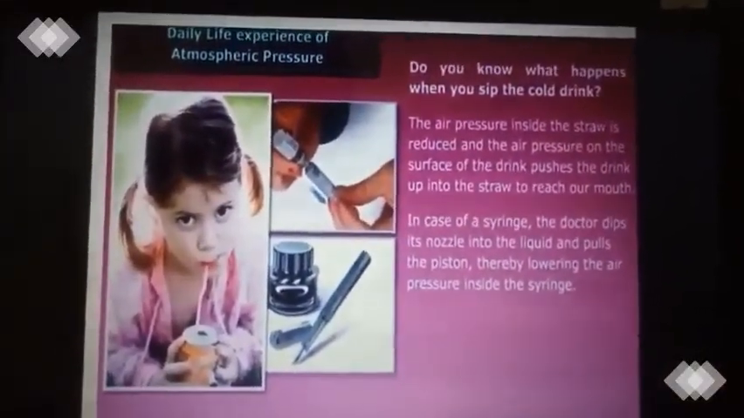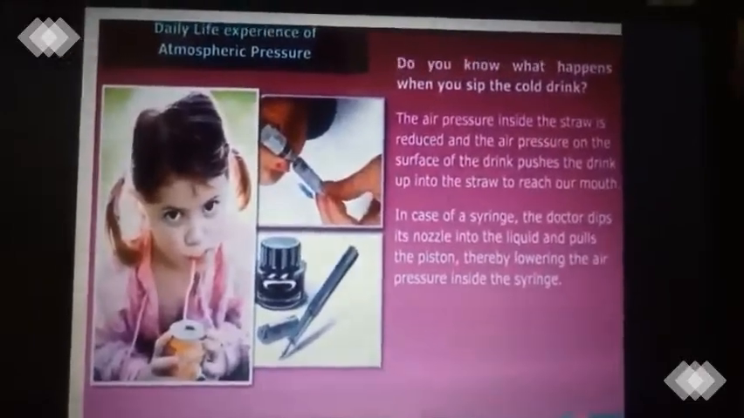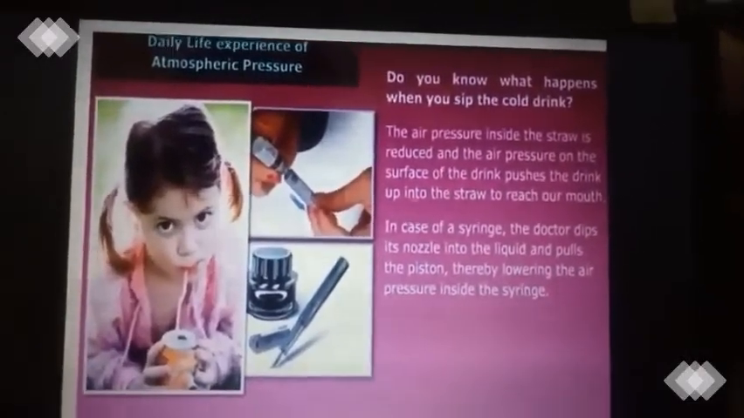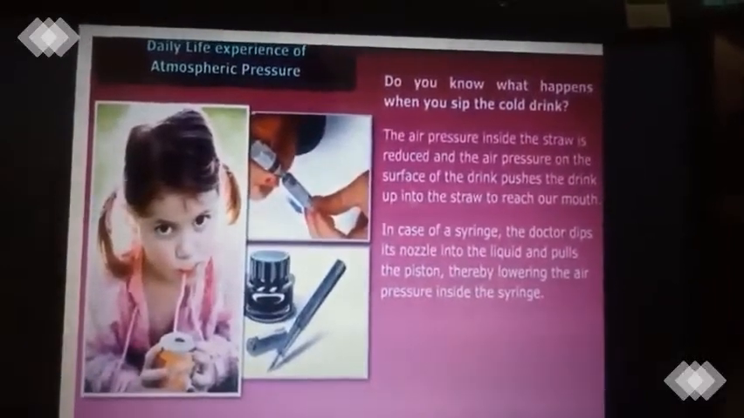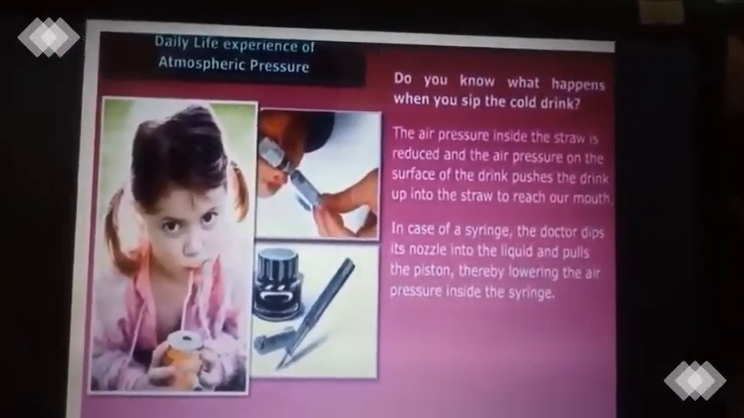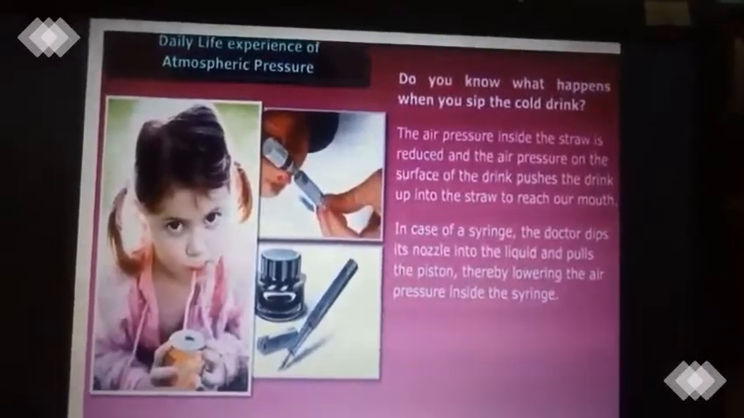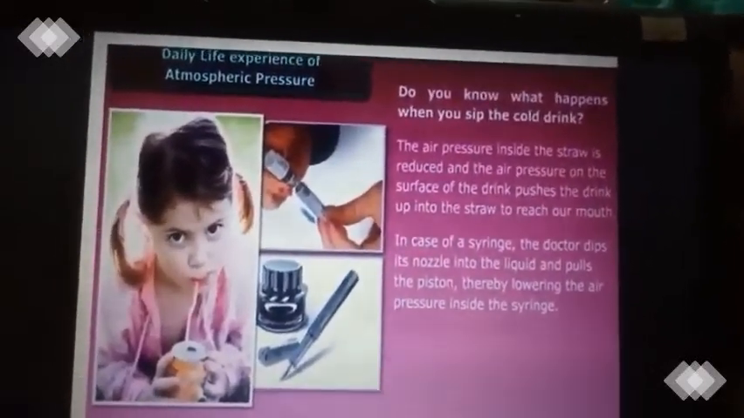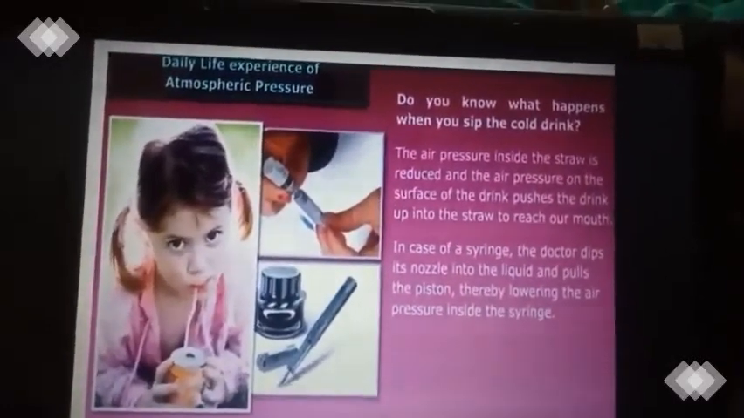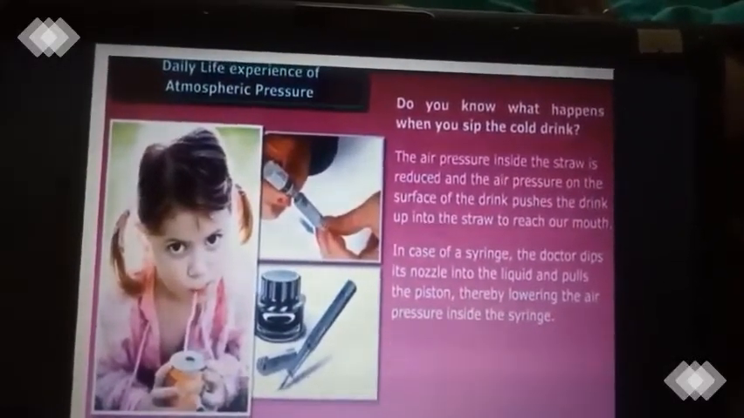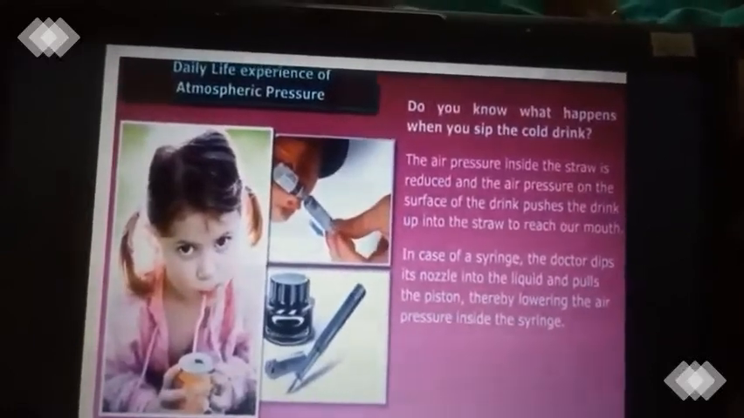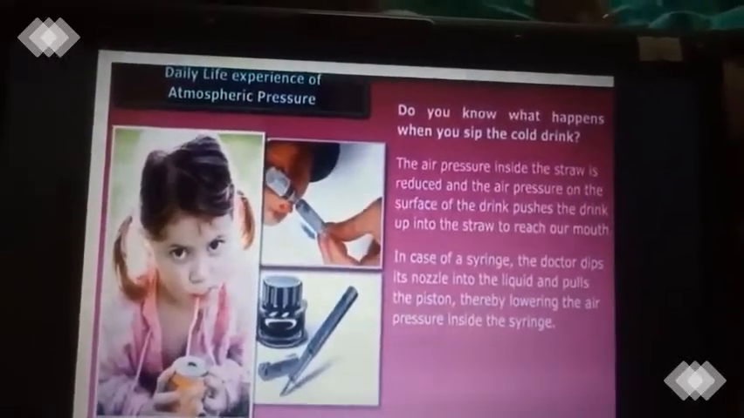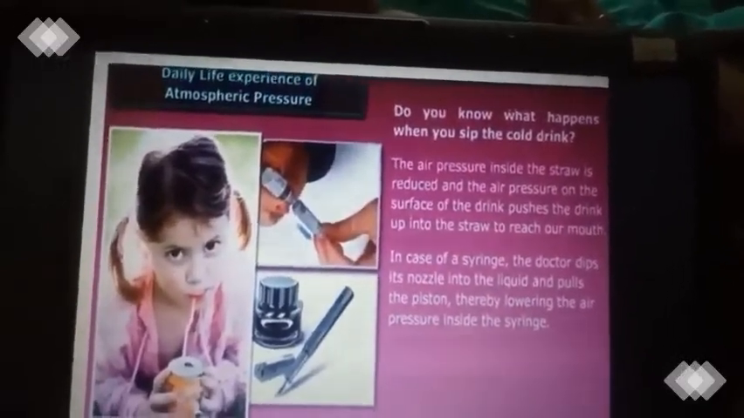So when you want to drink a juice or something, what will happen? First you keep the straw in your mouth, and you suck the air. So you are reducing the air pressure inside the straw. Due to the pressure on the liquid, it enters into the straw, and finally it goes to your mouth. Clear? Similarly, the same case is happening in a syringe also. The doctor dips its nozzle into a liquid and pulls the piston, thereby lowering the air pressure inside the syringe. The medicine will get into the syringe.